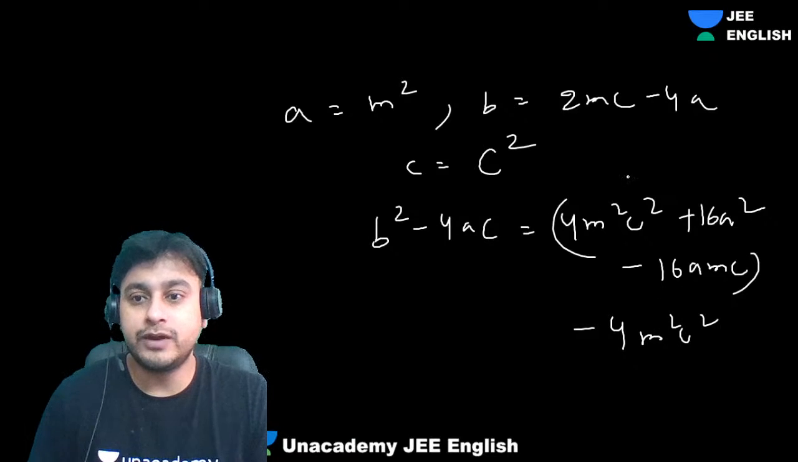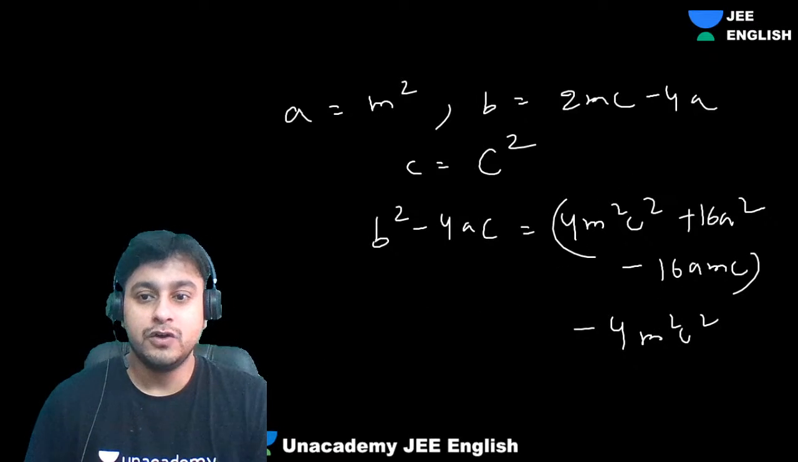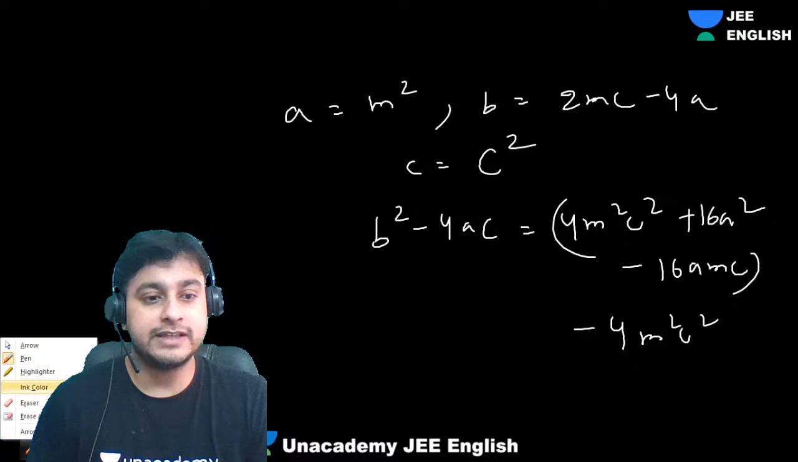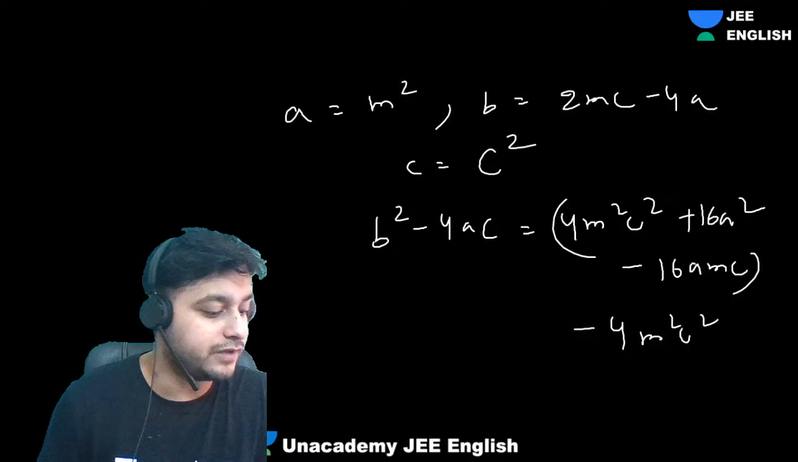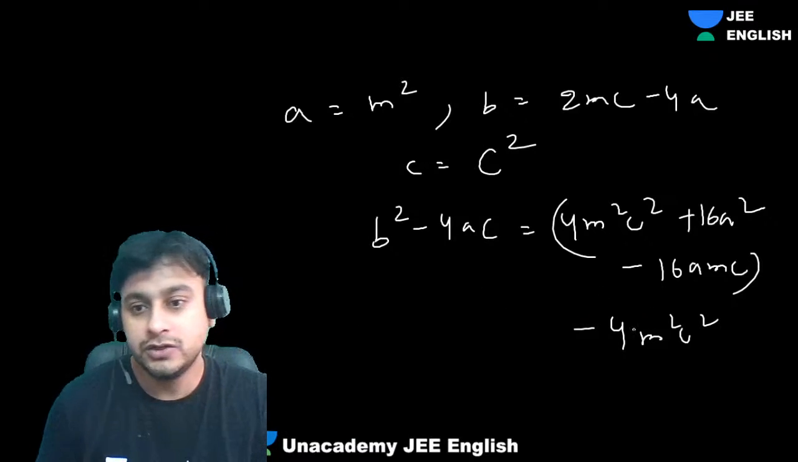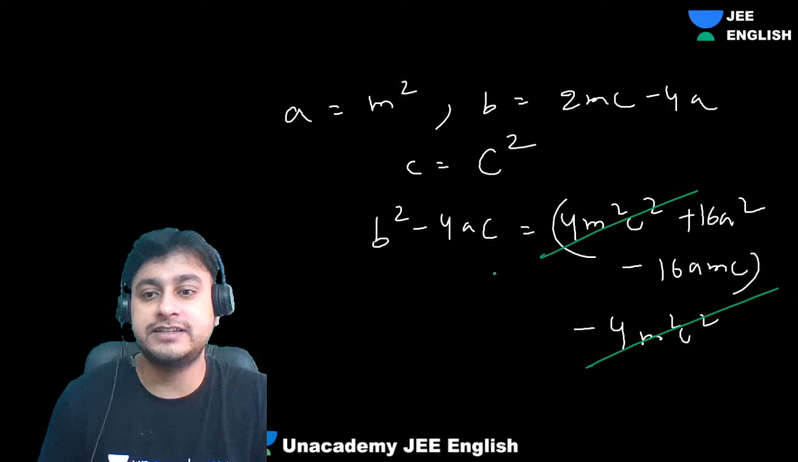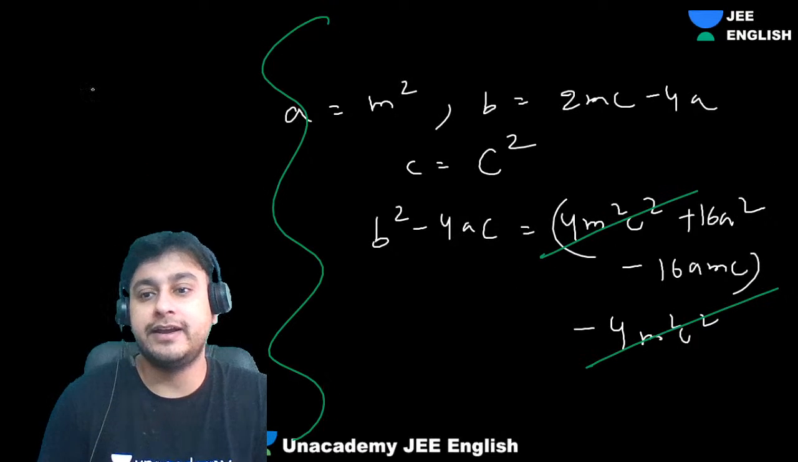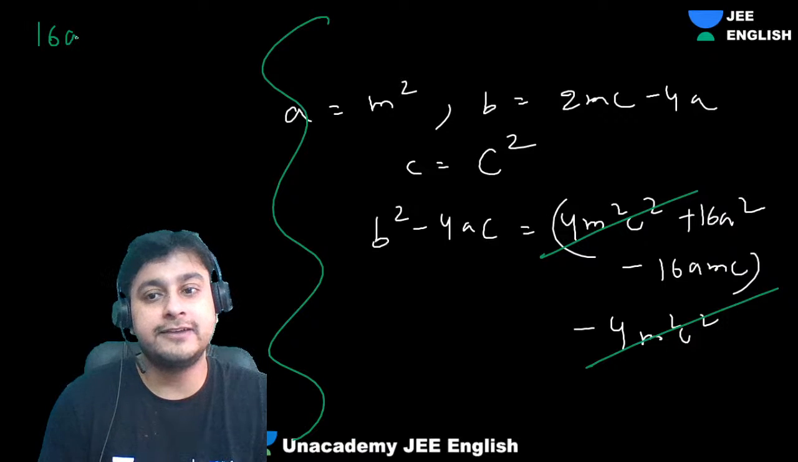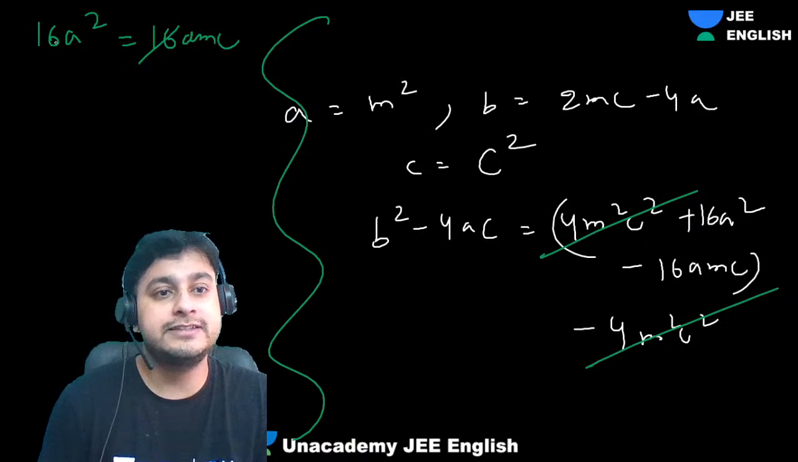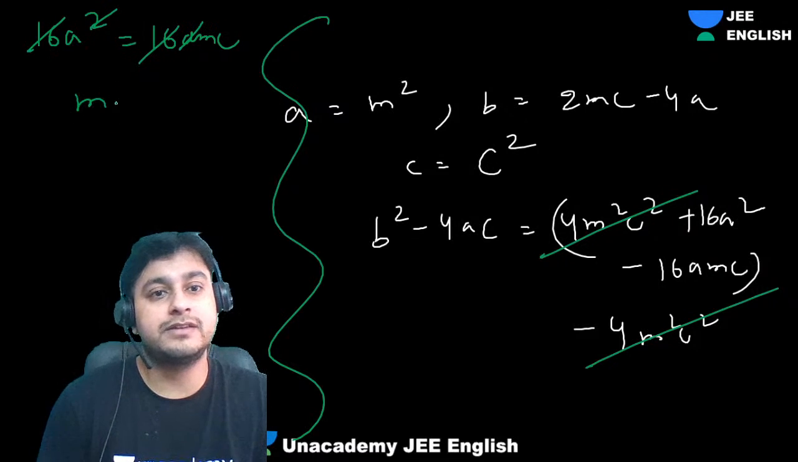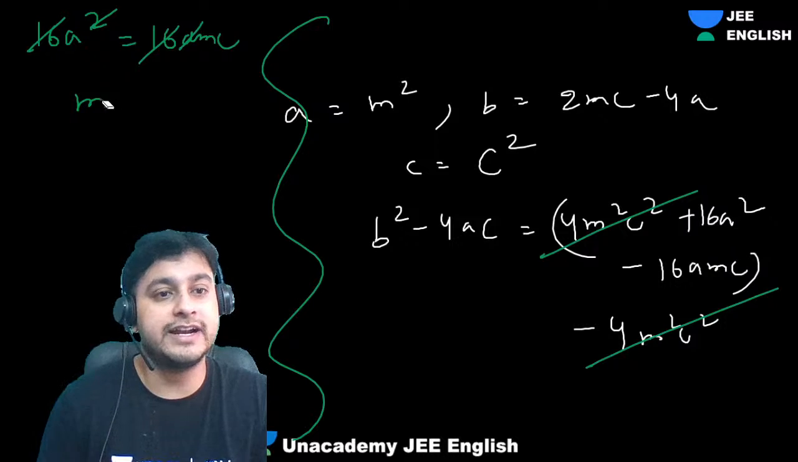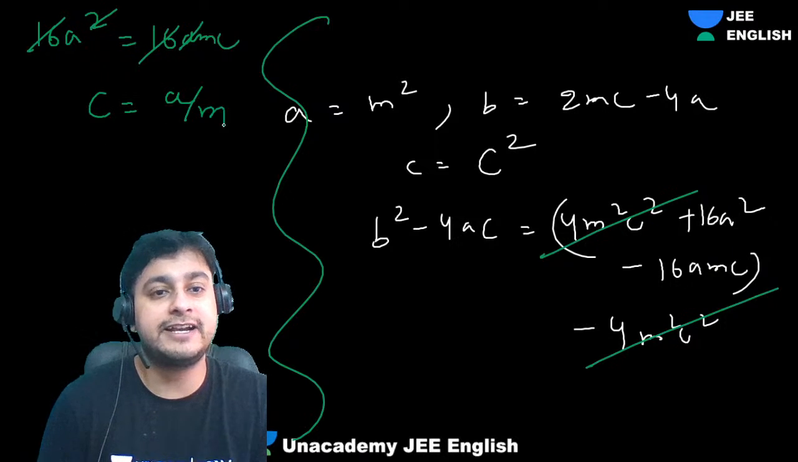So guys, 4m square c square will cancel. You can see over here, guys, such an easy equation we got. So 4m square c square, 4m square c square gone. What am I getting? I am getting 16a square is equal to 16amc. 16 gone. A gone. We are getting c is equal to a by m. Fantastic result.